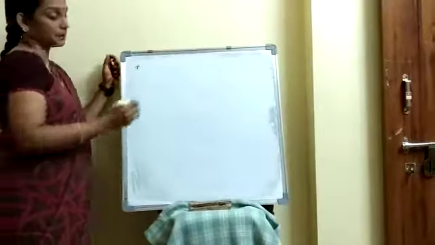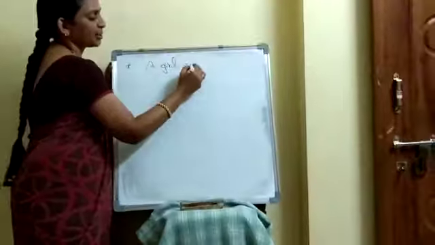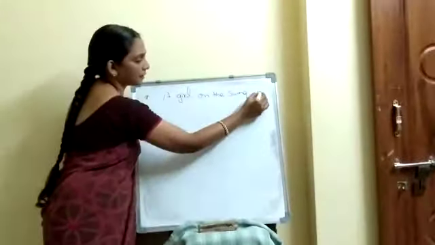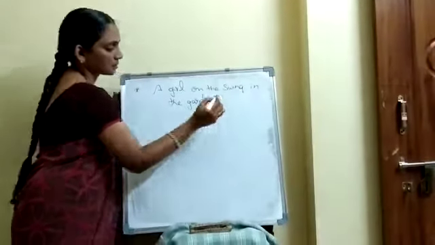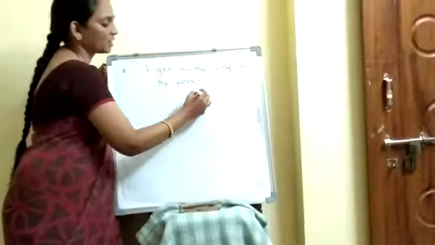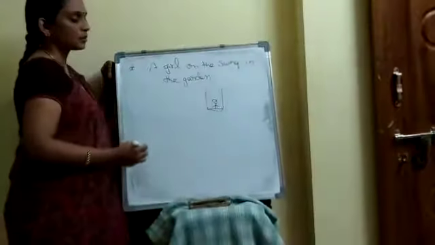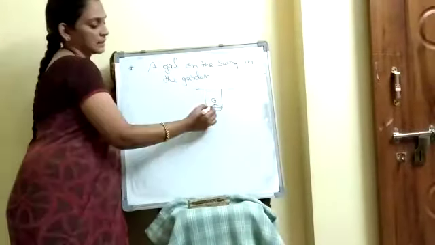One more example. A girl on the swing in the garden. Okay. Here, with respect to the swing, the girl is at seat.